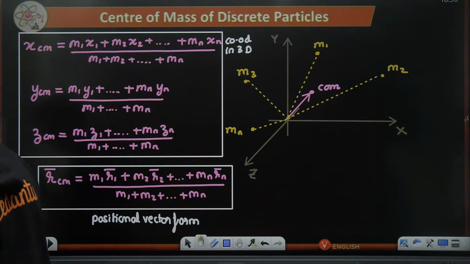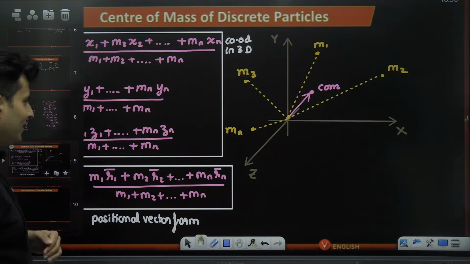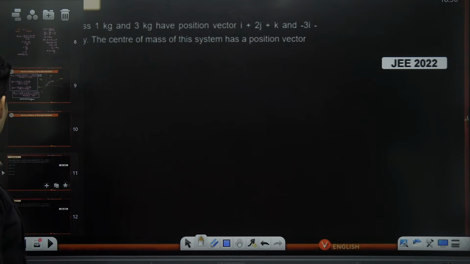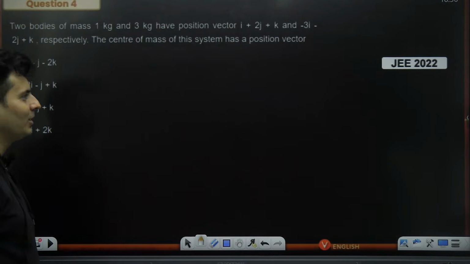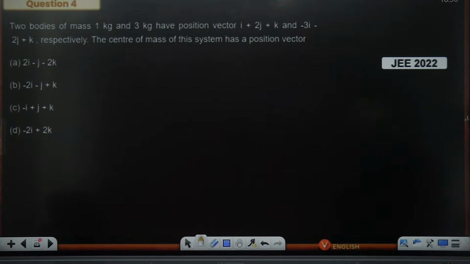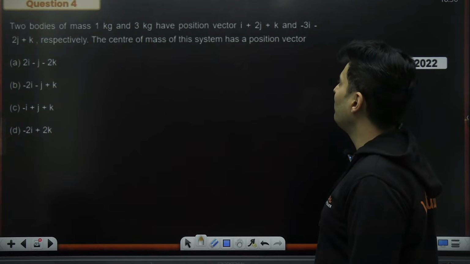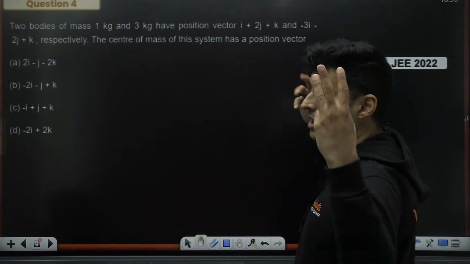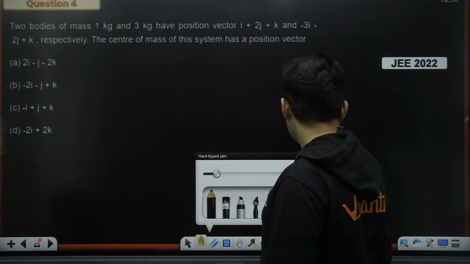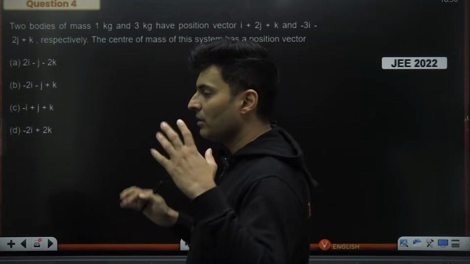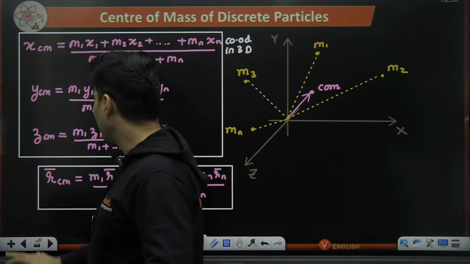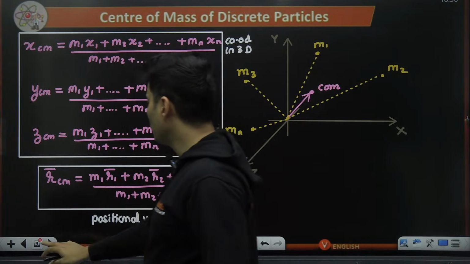Okay, right. So let's do some questions on this so that you get a fair idea. Let's start with the JEE question itself. Not a big deal. We can definitely do this JEE question, I'm pretty sure. What does it say? 2 bodies are there of mass 1 kg and 3 kg, have positional vectors this and this. This is a 3-dimensional question. The center of mass is given by. Although there are 2 particles, the point is it's a 3D question. But you cannot sit and visualize, so where will it be? Don't worry. Just use our vector form, RCM. But there are 2 particles only.